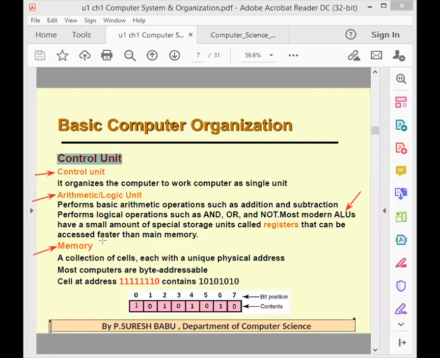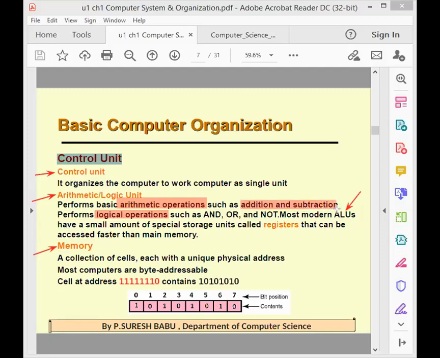Then arithmetic and logic unit is responsible for performing basic arithmetic operations and logical operations. So what are arithmetic operations? Arithmetic operations mean normal mathematical calculations like addition, subtraction, multiplication, division.